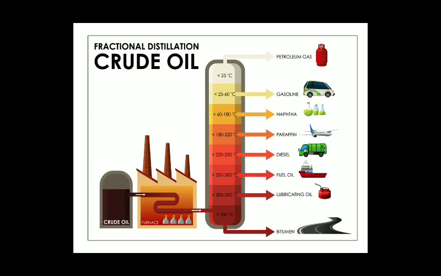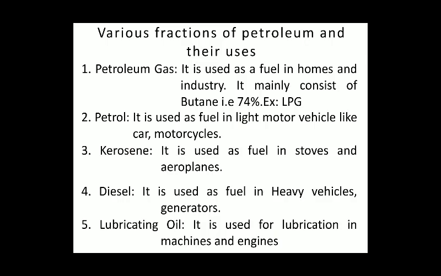And any component, any fraction of crude oil or petroleum which is not converted into liquid, they are bituminous, whose temperature is approximately more than 350 degrees Celsius. So various fractions of petroleum and their uses. Petroleum gas is used as fuel in homes and industry. It mainly consists of butane, that is 74%. Example, liquefied petroleum gas.